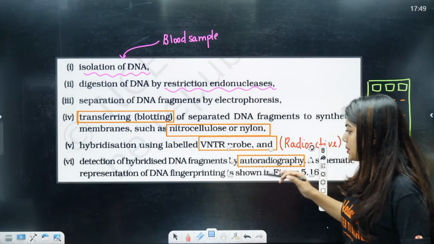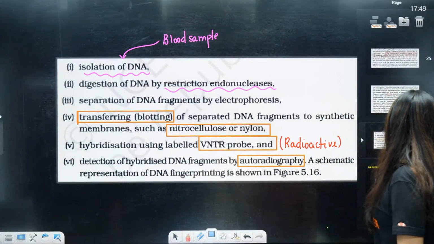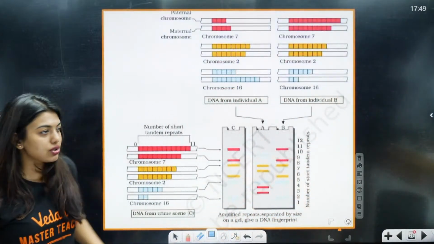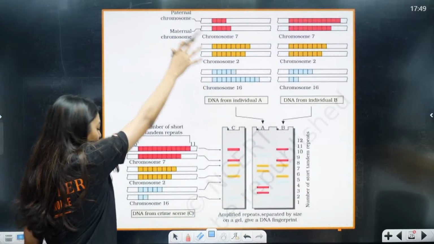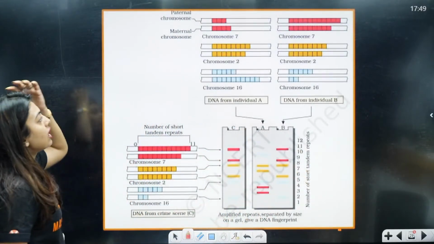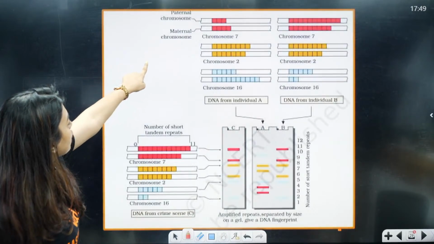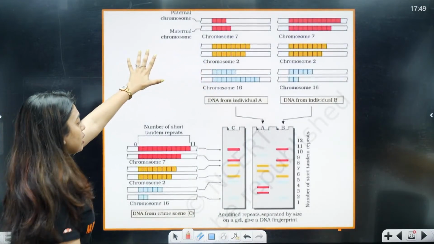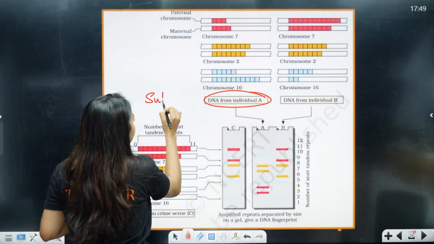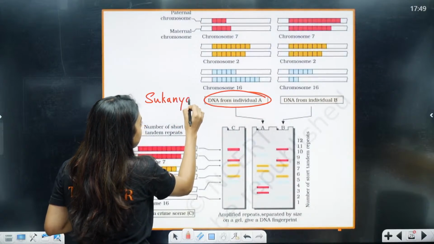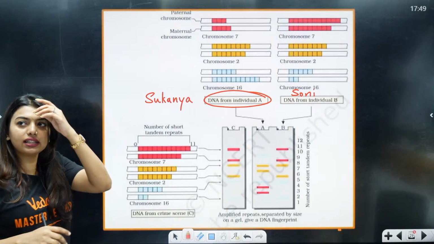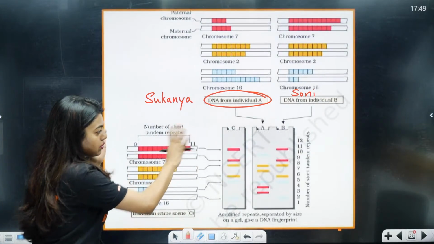A schematic representation is shown below. So look here, students. Now this is the schematic representation. Let's say this is what we got. These are the chromosome numbers. We are only thinking about one chromosome. You have paternal chromosome, maternal chromosome on both sides. Okay, individual A, let's say this is CK, and this is Soni. These two people are there in the crime scene and we got one blood sample also.